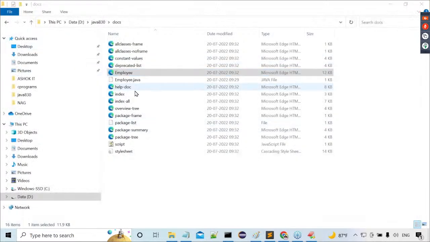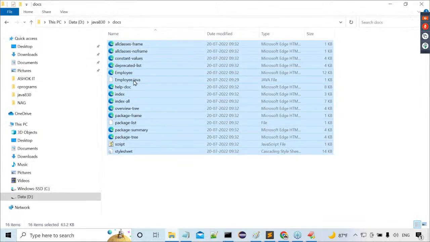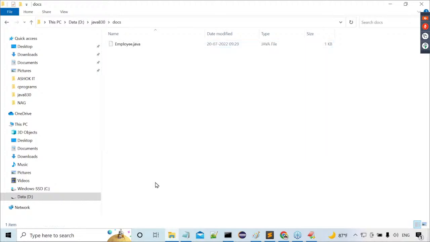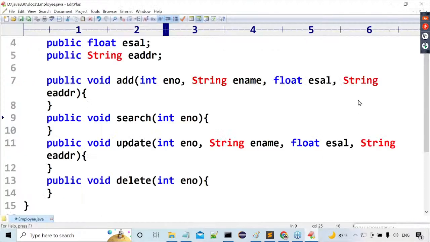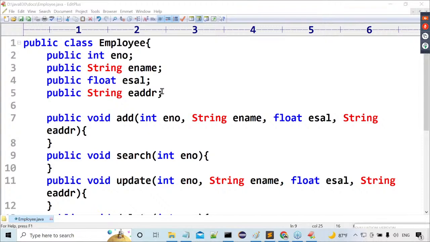Let me close it. I want to delete everything here except Employee.java. All the documents, whatever documentation we created here, I want to delete them. Gone. Employee.java file is remaining. Okay, let me open this Employee.java file. I opened this. All of you observe carefully.